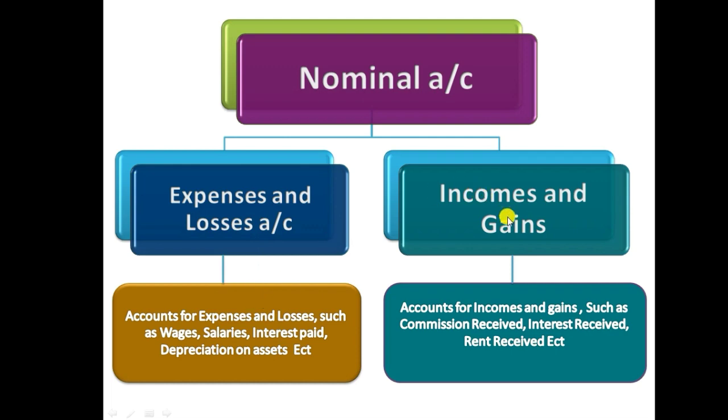And incomes and gains are accounts for incomes and gains such as commission received, interest received, rent received. For any income of the business, we segregate it under the incomes and gains category. And all three, personal, real and nominal, have rules to apply. So when we record business transactions, we follow the rules to record the business transaction.